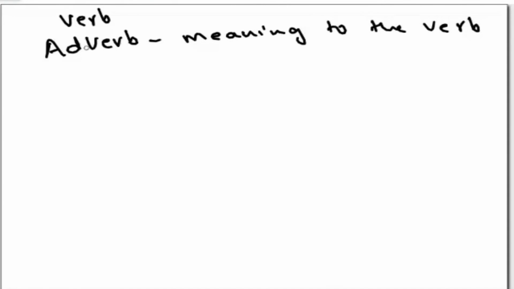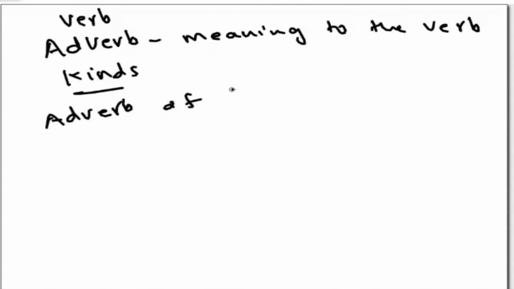In kinds of adverbs, we learnt adverbs of manner. We remember the question how: when we try to answer the question how, we find the adverb of manner. Then we learnt about adverb of place.